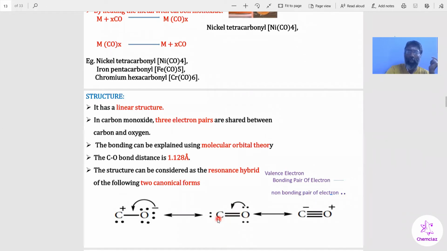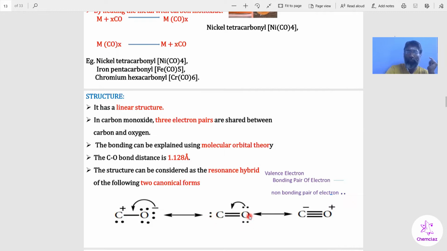In carbon, out of 4 electrons, 2 are involved in bond formation, so they are bonding pairs, and 2 electrons are not involved in bond formation, so they are non-bonding pairs, or lone pairs of electrons.